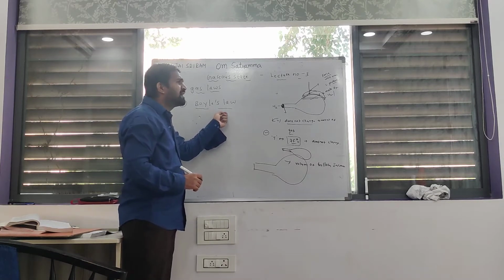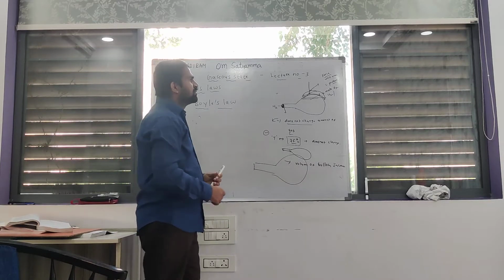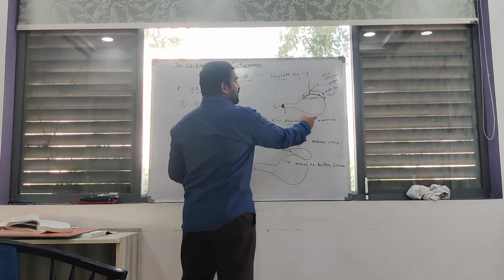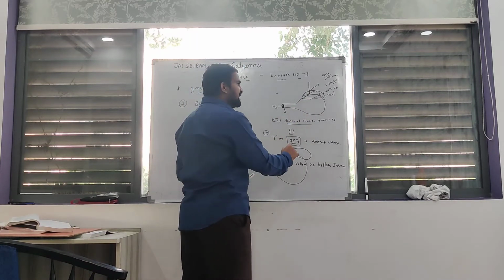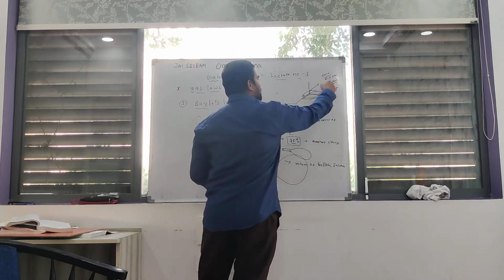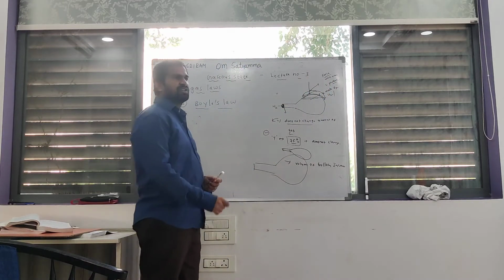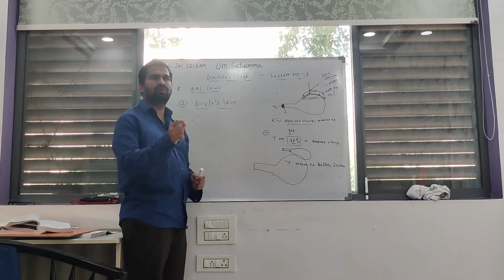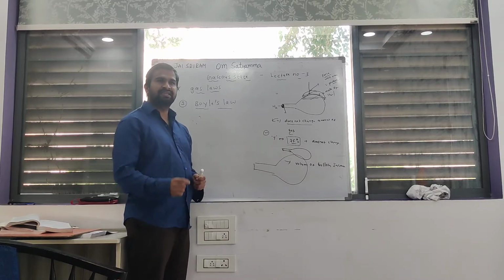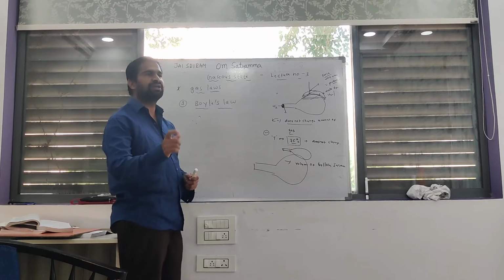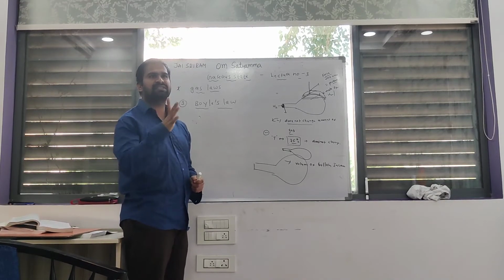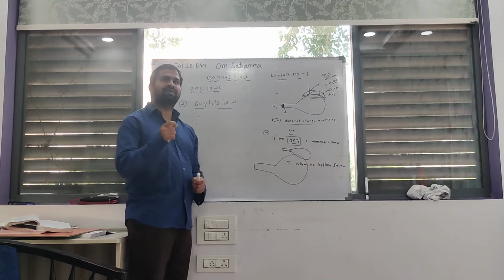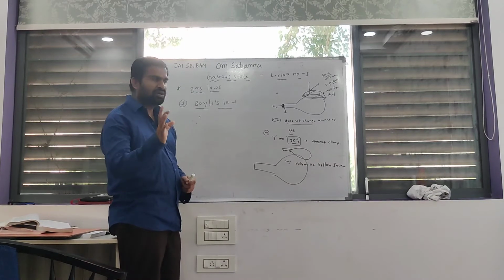At constant temperature, the volume of a given amount of gas is inversely proportional to its pressure. If pressure increases, volume decreases. If pressure decreases, volume increases. Here the condition is very important: temperature is constant and the given amount of gas is also constant.